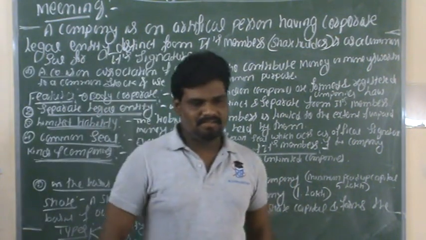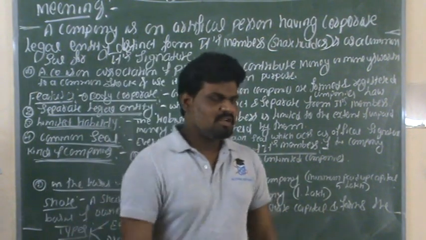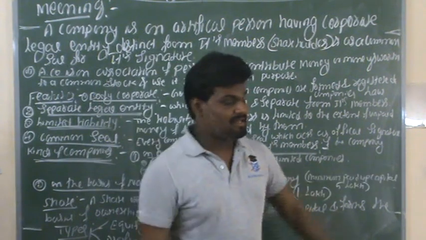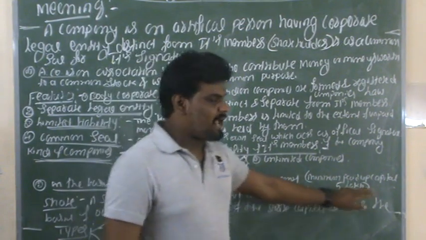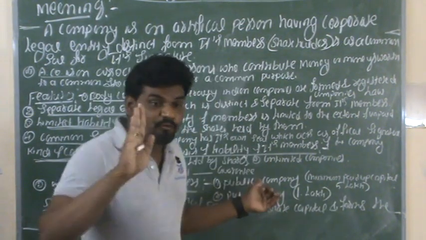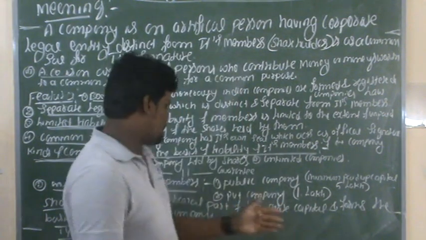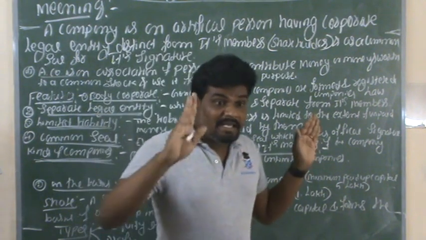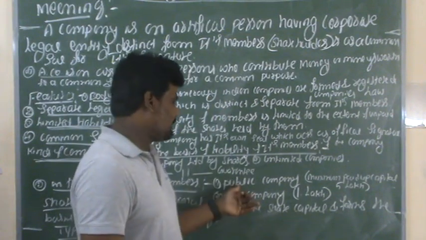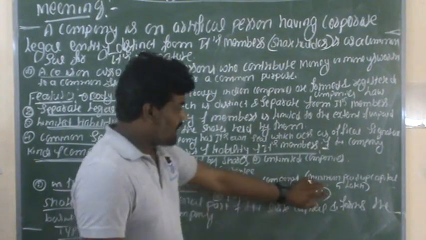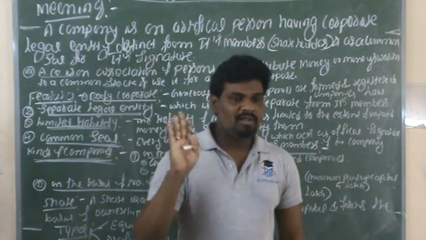So public company and private company are the two types on the basis of number of its members. Here is a very important question. What is the minimum paid up capital in a public company? The minimum paid up capital of a public company is 5 lakhs. Minimum we need to pay 5 lakh rupees for the formation of a public company. Less than 5 lakhs, we are not able to form a public company.